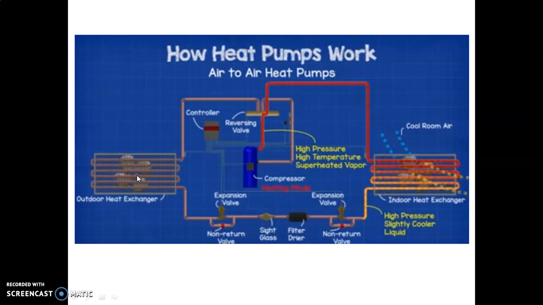It is placed outside, so it just acts as an evaporator. Here it will absorb that energy and phase change takes place because of the latent heat of absorption, from liquid refrigerant to vapor refrigerant, and again that vapor refrigerant enters the compressor through the reversing valve. So this is the way through which the heat pump works during heating.